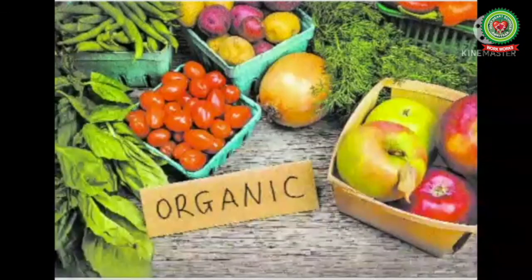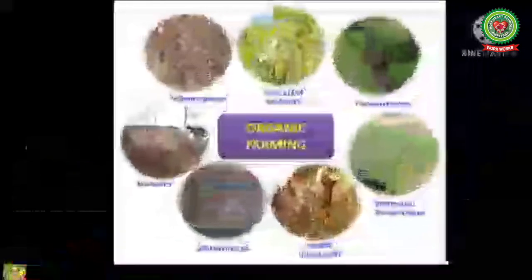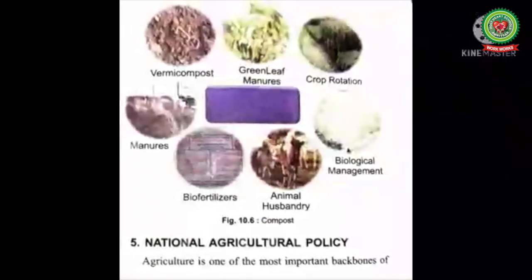Students, organic farming is a technique which involves the cultivation of plants and rearing of animals in natural ways. This process involves the use of biological materials, avoiding synthetic substances to maintain soil fertility and ecological balance, thereby minimizing pollution and wastage. Now next question comes to you, how is organic farming done?